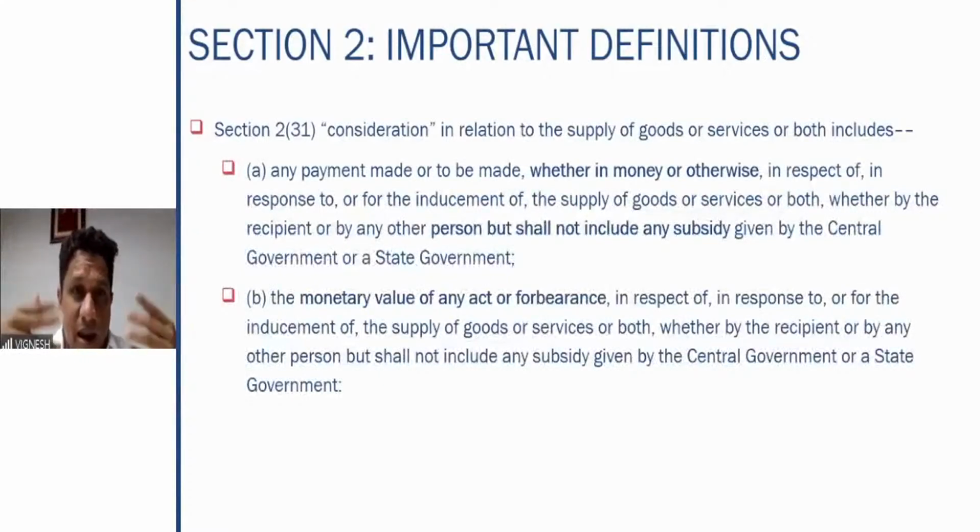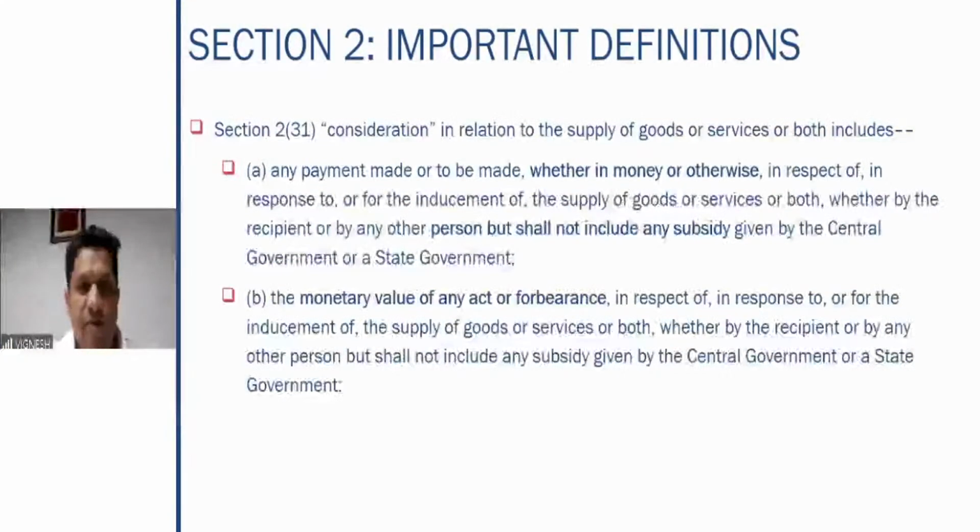For this, one very elaborate definition is there. Let us go through the definition. Section 2(31), consideration in relation to supply of goods or services or both includes, again it is an inclusive definition, any payment made or to be made, whether in money or otherwise. Okay, any payment which is made or to be made, whether in money or otherwise, right? So it does not matter. Consideration can be made in money or it can be made other than money also. Very, very important point you have to remember, right?